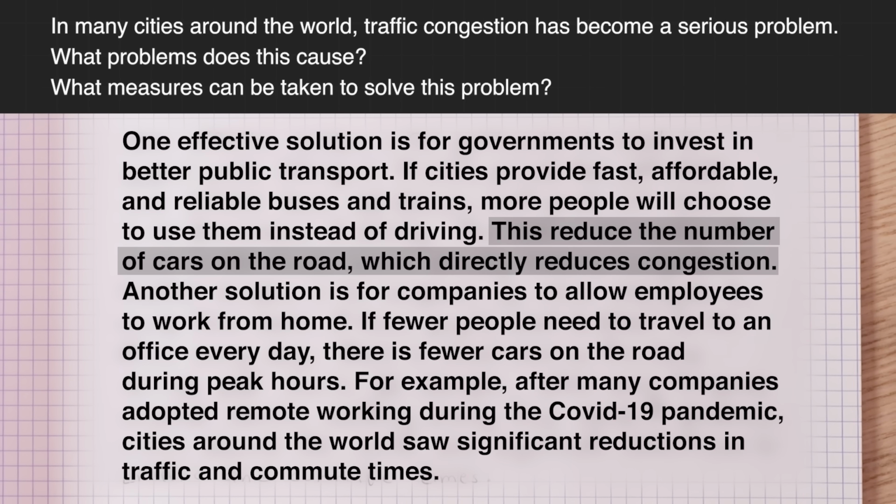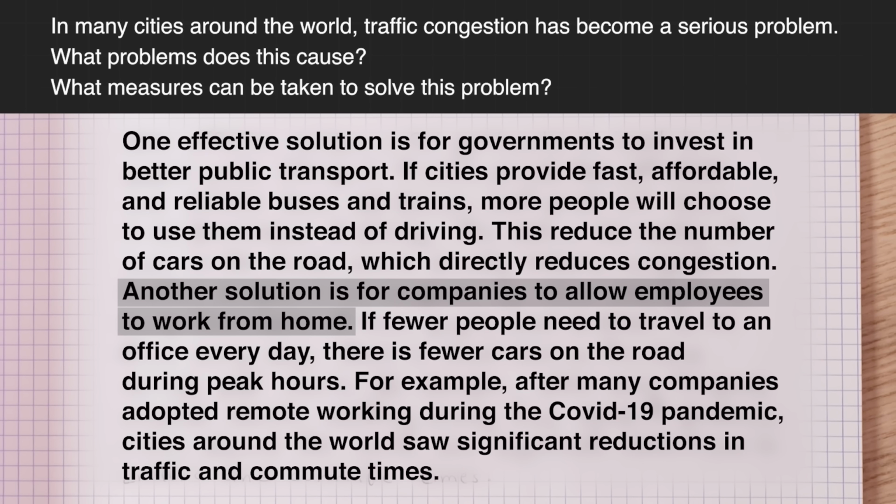Excellent. Very simple, but very, very effective. Another solution is for companies to allow employees to work from home. Excellent. Here's my second main solution.